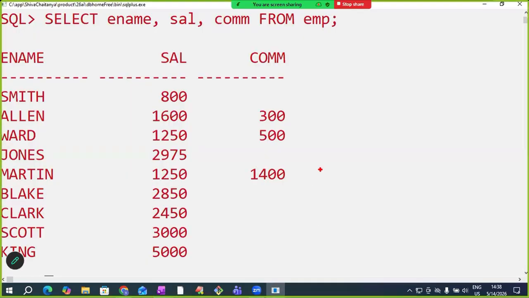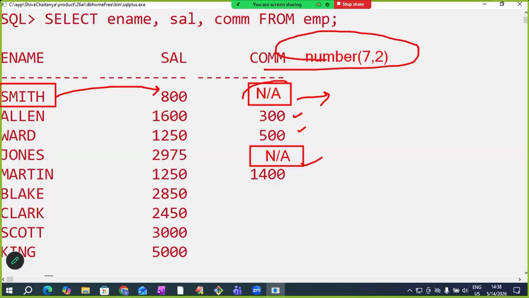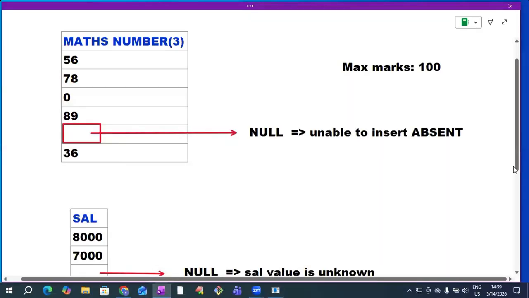Take this EMP example. This employee Smith is getting a salary of 800. He's not getting commission, I know this. Commission is not applicable for this employee, so actually I have to insert NA, which means not applicable. Only 3 employees are getting commission. The remaining employees are not getting commission. But the commission column is declared as number type, and the number data type does not accept letters. I'm unable to insert NA. That is why I'm inserting null here. So when we are unable to insert the value, we insert null.